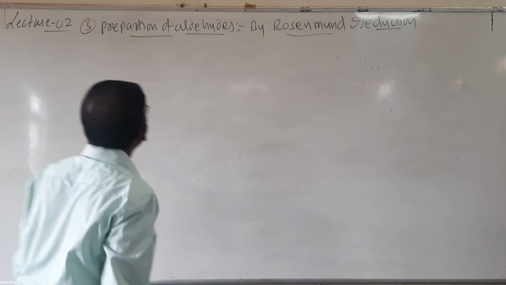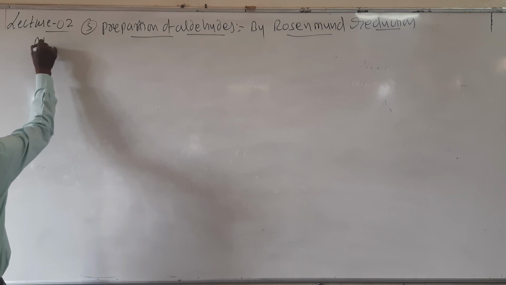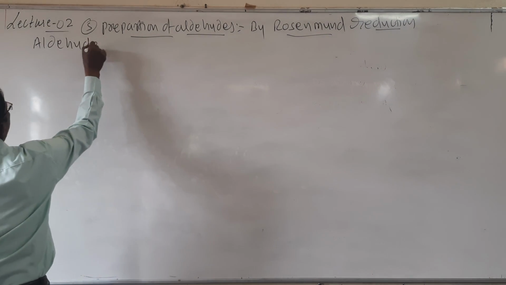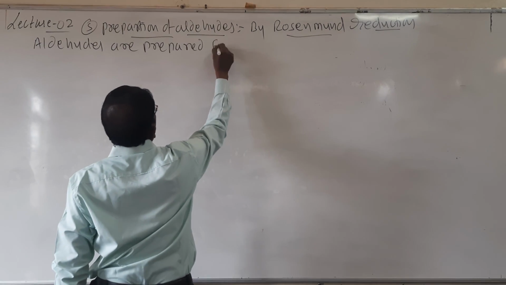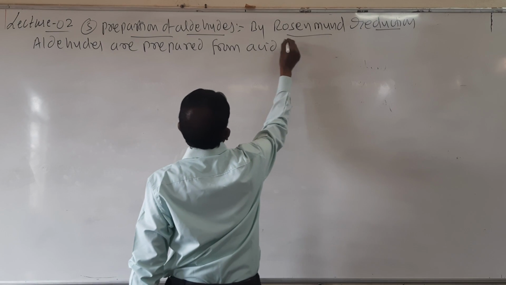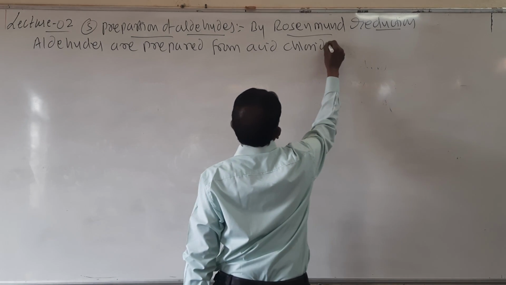Aldehydes are prepared from acid chlorides.